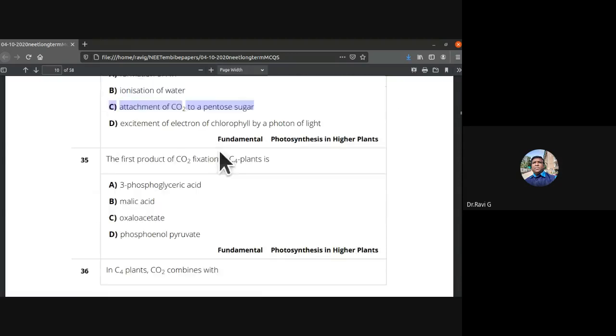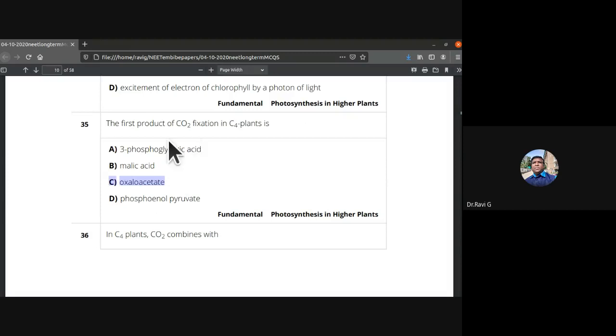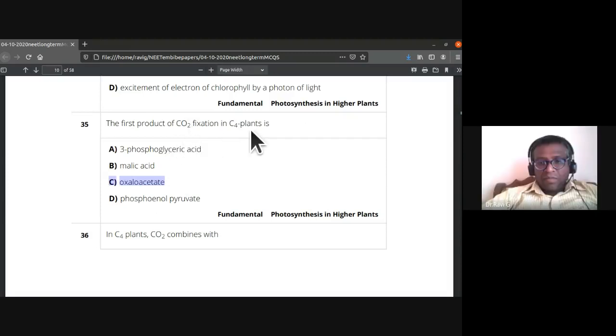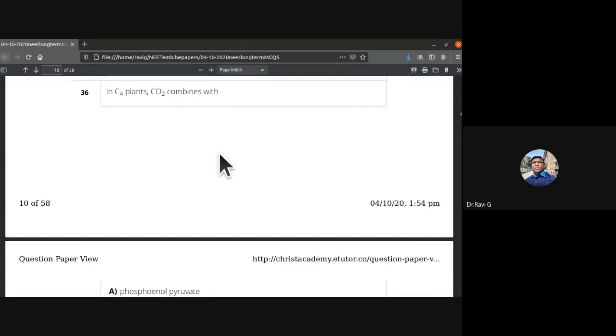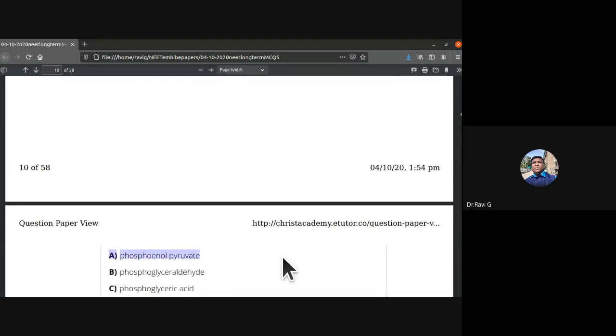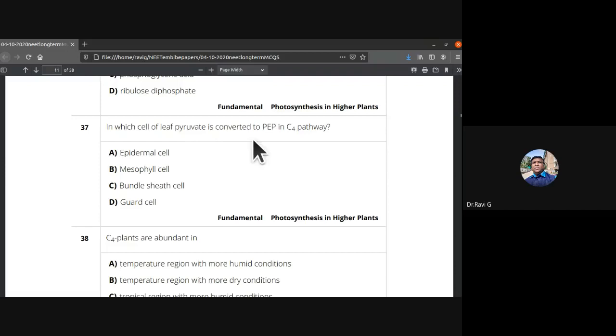35th: the first product of carbon dioxide fixation in C4 plants is oxaloacetate. Carbon dioxide with phosphoenol pyruvic acid is going to form oxaloacetate. 35th, C is the answer. 36th: in C4 plants, carbon dioxide combines with, yes, this is a repetition, phosphoenol pyruvate. In which cell of the leaf is pyruvate converted to PEP in the C4 pathway?